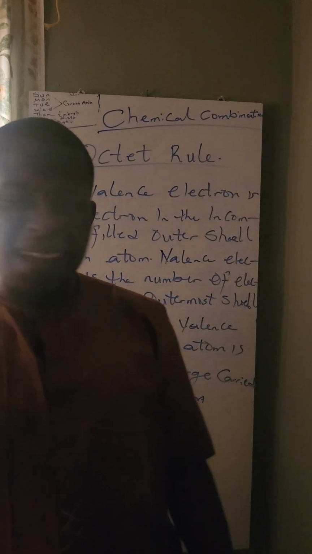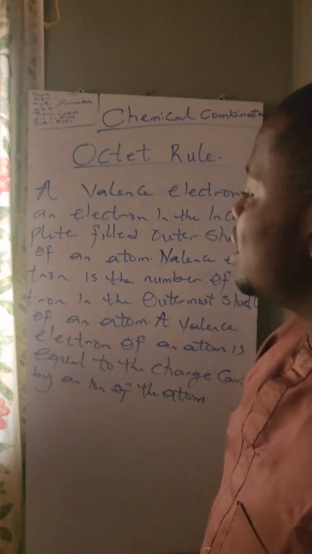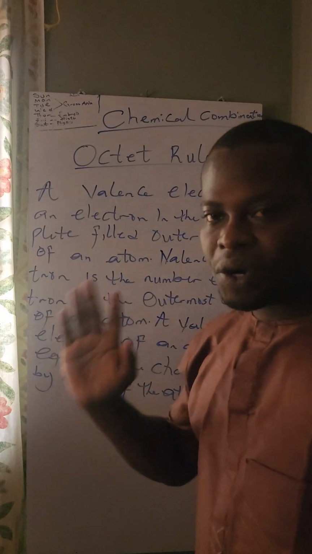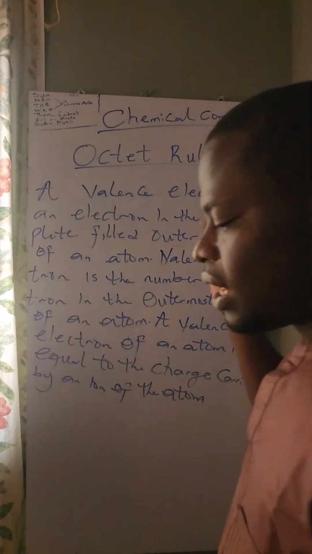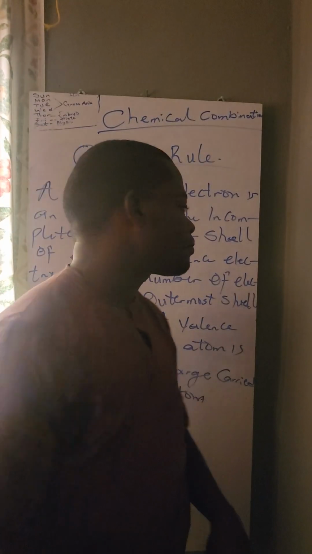That's another definition. Any of the definitions you decide to use, you are correct. You are very, very right. Just pick one and you're good to go.